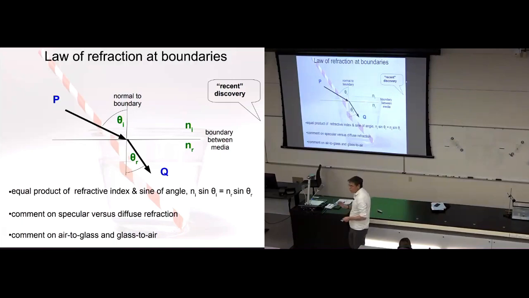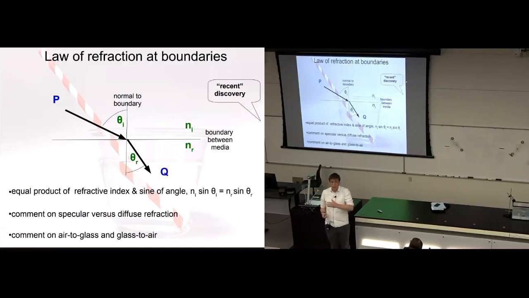Okay, last law, the law of refraction. Maybe not everybody knows what refraction is, so let me explain. Everybody knew what reflection is and what propagation is, but not everybody knows what refraction is. It's the bending, the deflection of light when it travels from one material to another material. That's all refraction is, a fancy word for that.